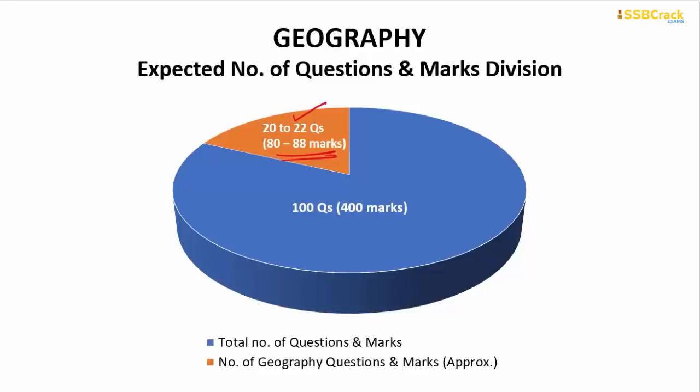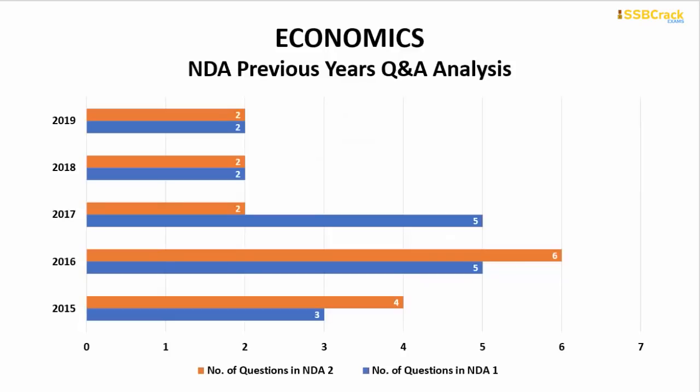Going on, the next important subject is economics. Economics carries very much importance, and both economics and polity are equally important to each other, as I told you. The maximum number of questions from economics came up in the NDA 2 2016 paper, around only 6 questions, and the least number of questions come up in a very serial way. In every paper from NDA 2 of 2017, both the papers of 2018 and both the papers of 2019, they contain only 2 questions in specific from the economics part.